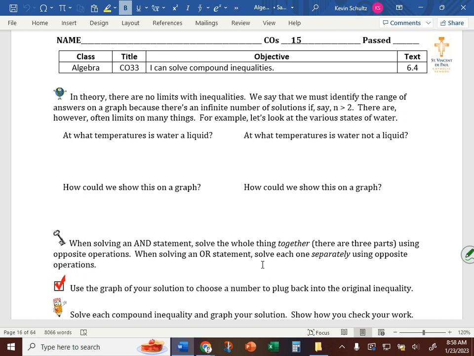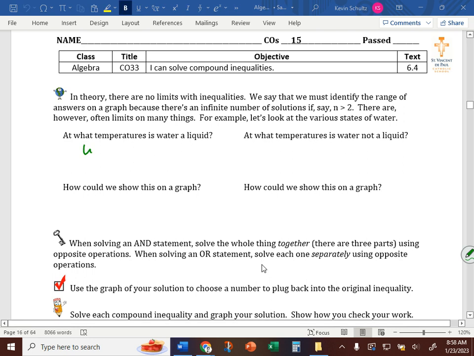At what temperatures is water a liquid? At what temperatures is water in liquid form? Nathan, your hand was up first. 33 degrees. What about 32.1? Doesn't it freeze at 32? Yes. Okay.